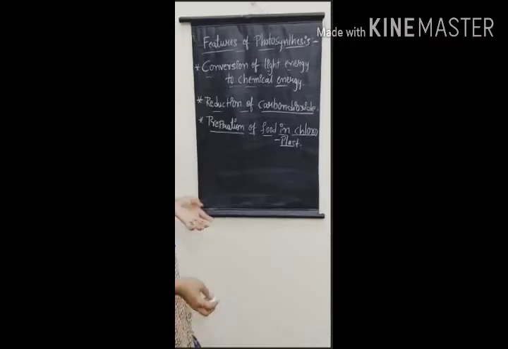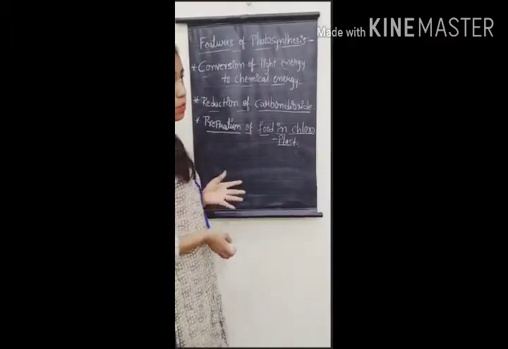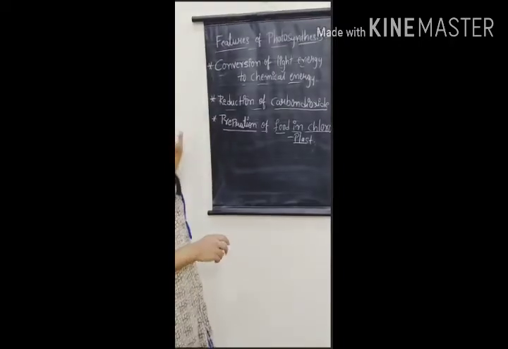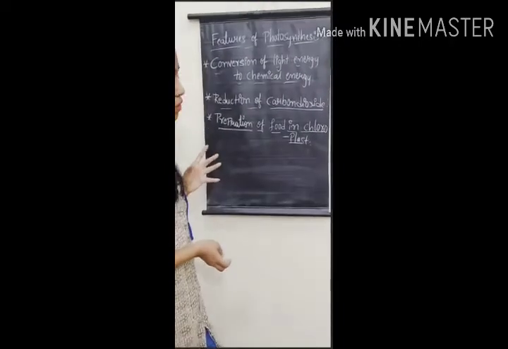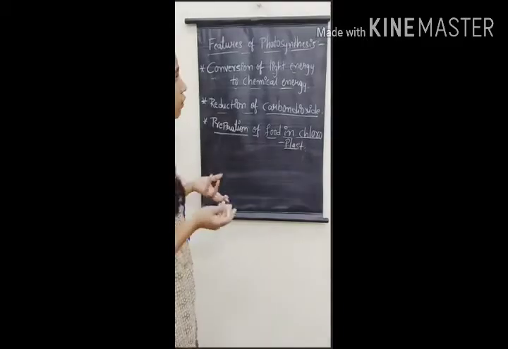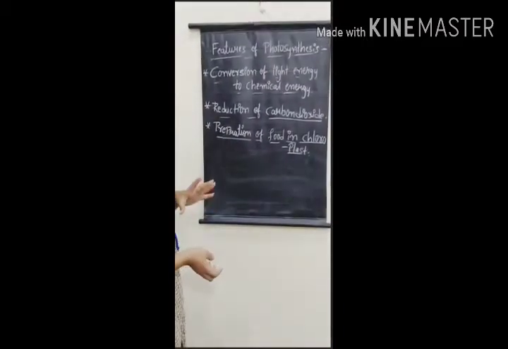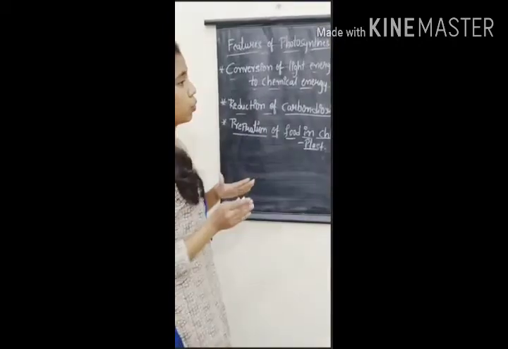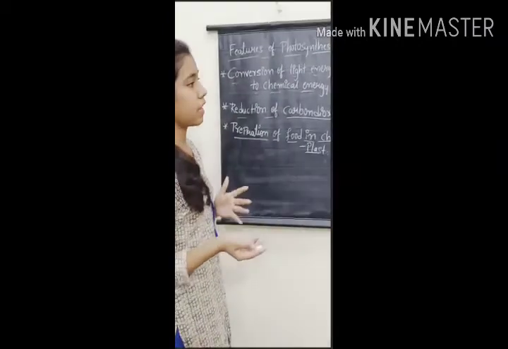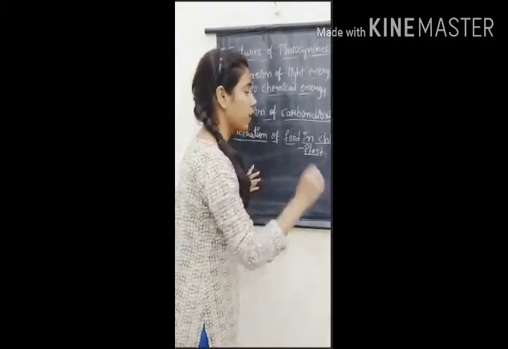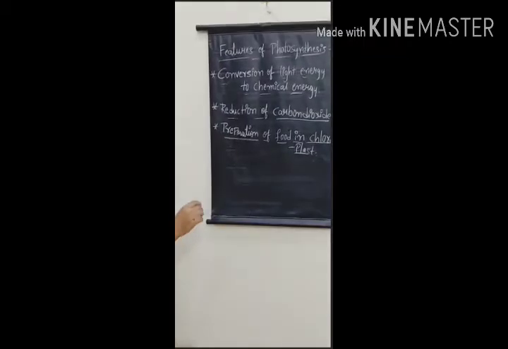What is autotrophic nutrition? The organisms which prepare their own food is called autotrophic nutrition. An example is a plant. How do plants prepare their own food? Through photosynthesis. And what is photosynthesis? The process of conversion of inorganic substances like CO2 plus H2O into organic substances like glucose, C6H12O6, in the presence of sunlight and chlorophyll. That is called photosynthesis.